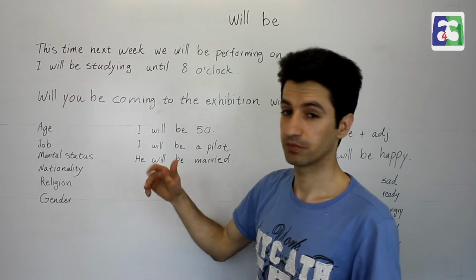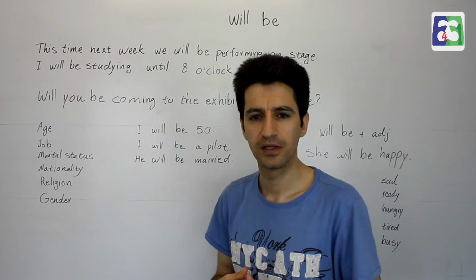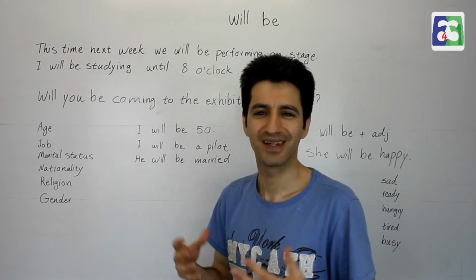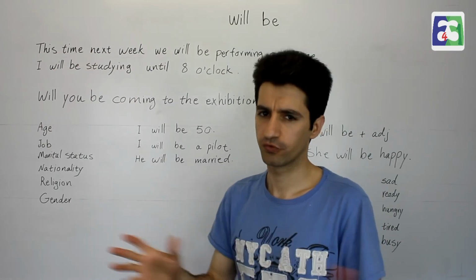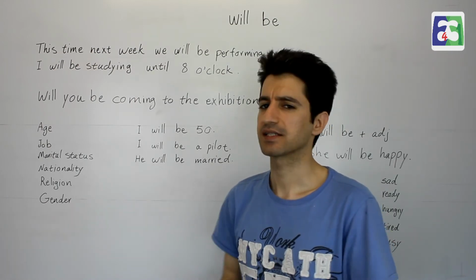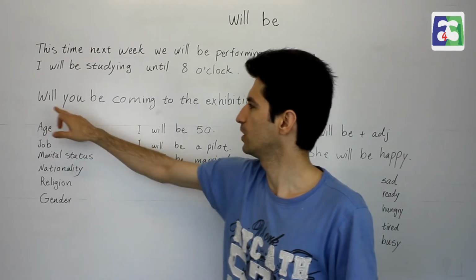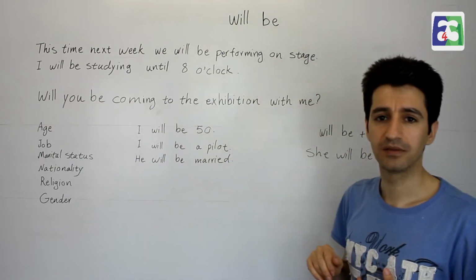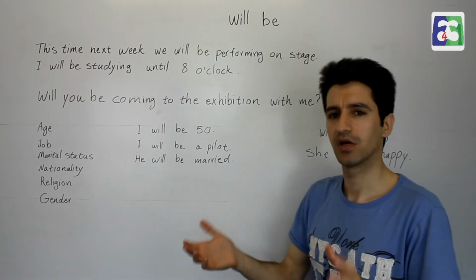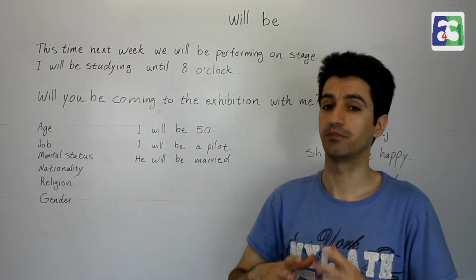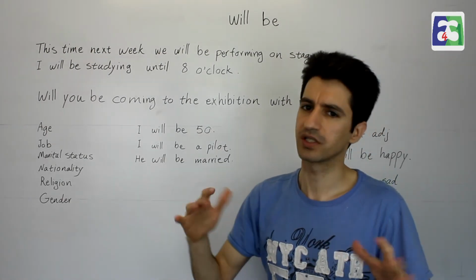The other area that we use will be is when we make a kind of very polite, non-pressurized request. Okay, when I ask someone to accompany me, well, I do not want to force the person. I just politely ask if they are willing to do that or not. I can use this. Will you be coming to the exhibition with me? Okay, will you be coming with me? Will you be coming? I am leaving it to the person, and I'm not forcing. I'm not needy. I just say, will you be, or no. You can say yes or no.